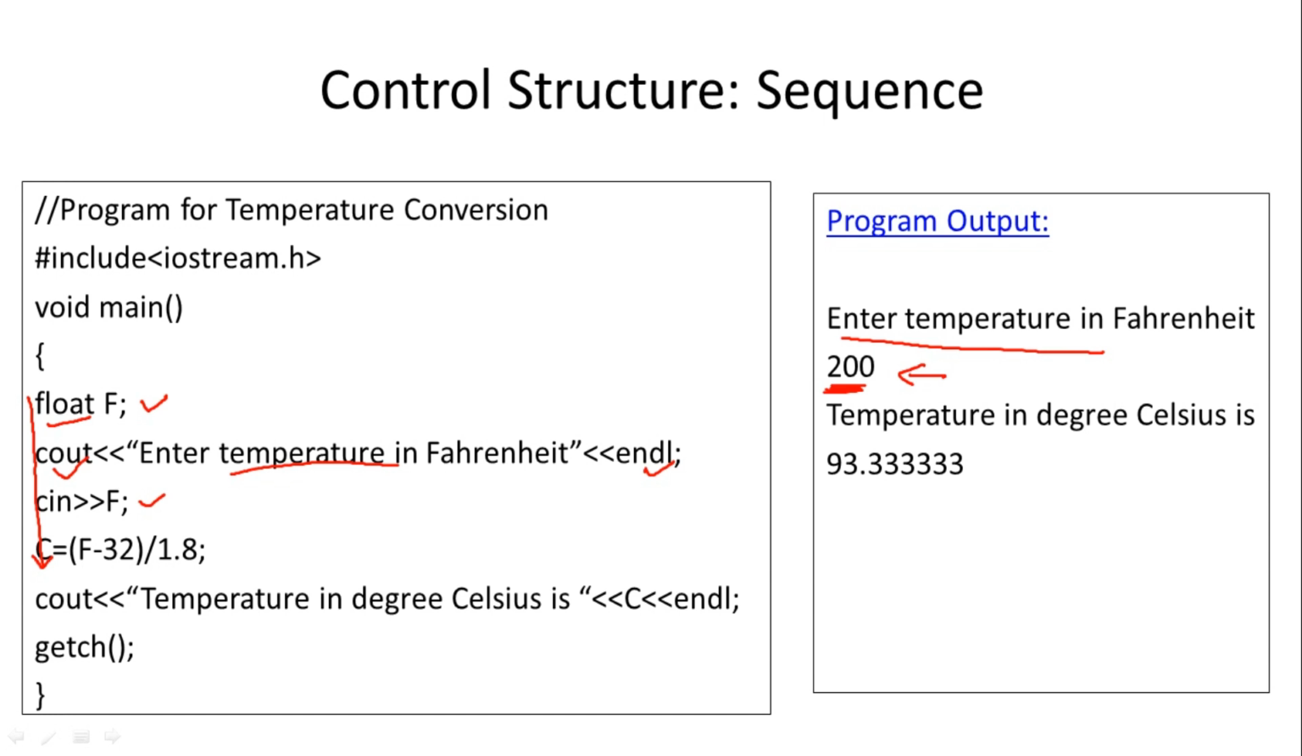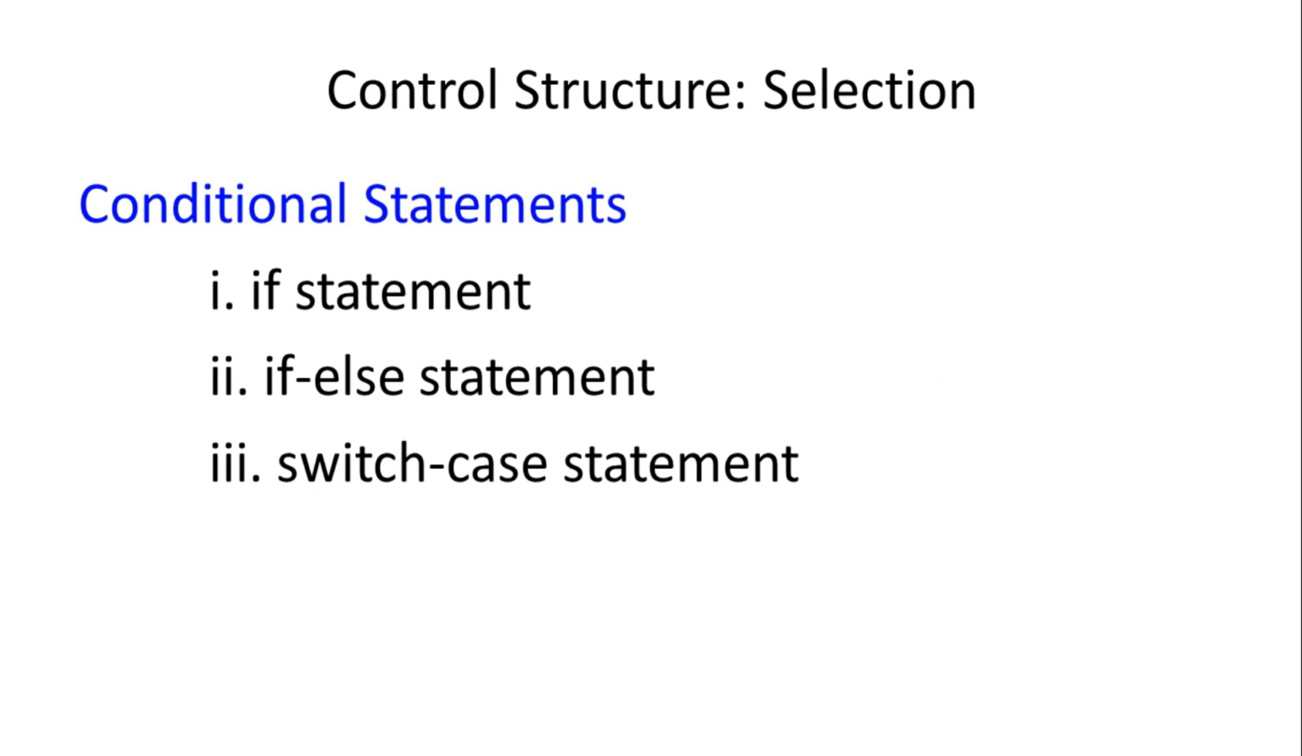For example, the user has entered 200, so 200 will be saved in the variable f, and this value is used for calculating the value of C, that is the temperature in Celsius. Then the statement temperature in degree Celsius is will be printed as it is with the help of cout, and the computed value of C will be printed. So in this program the instructions are executed only in sequence, sequentially. Here the control structure used is the sequence control structure, and the expected output of this program is this.